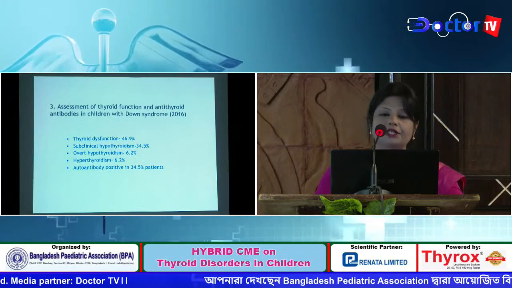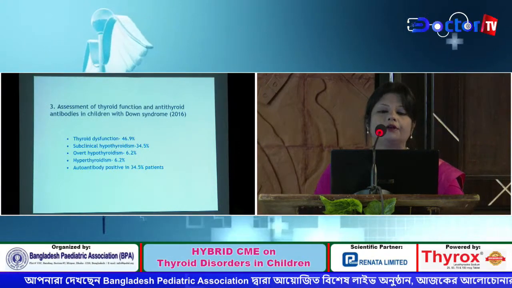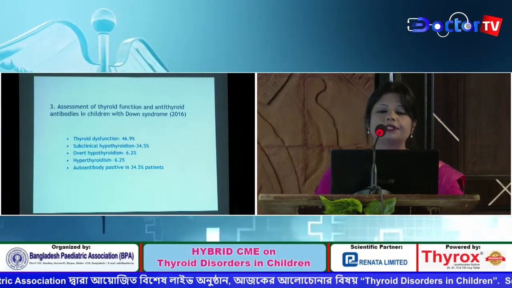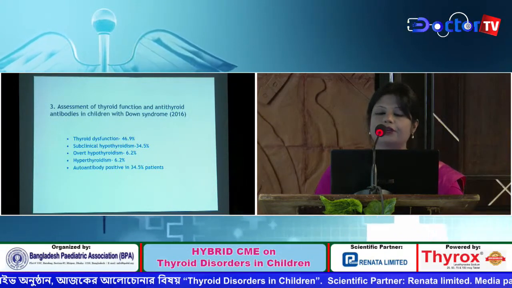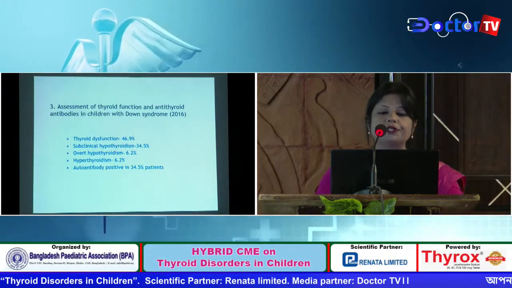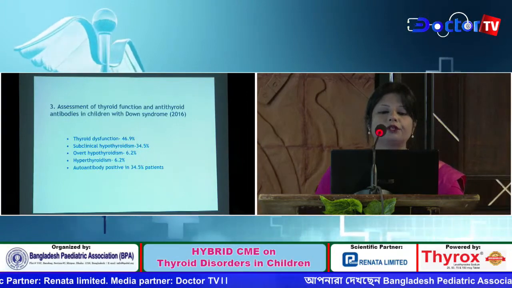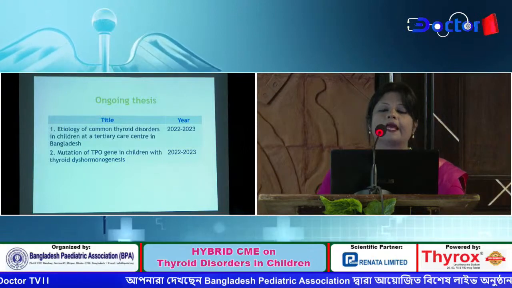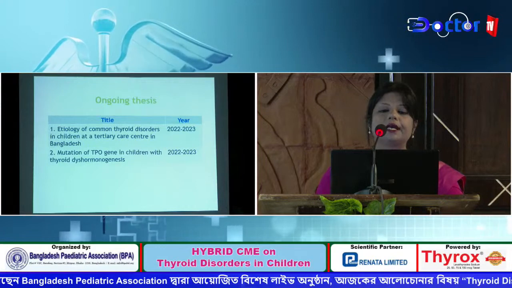Assessment of thyroid function and antithyroid antibodies in children with Down syndrome. Here, the thyroid dysfunction was found in 46.9% of the children with Down syndrome. Subclinical hypothyroidism was 34.5% and overt hypothyroidism was 6.2%. 6.2% presented with hyperthyroidism, and autoantibody was positive in 34.5% patients.